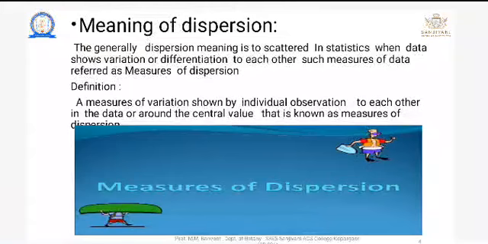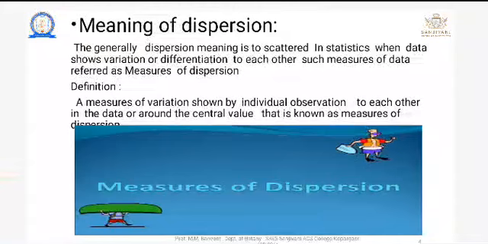In statistics, data show the variation or differentiation to each other. Such measures of data are referred to as measures of dispersion. Is that clear? Some scientists gave a definition. Dispersion shows the variation or differentiation to each other. Such measures of data are referred to as measures of dispersion.